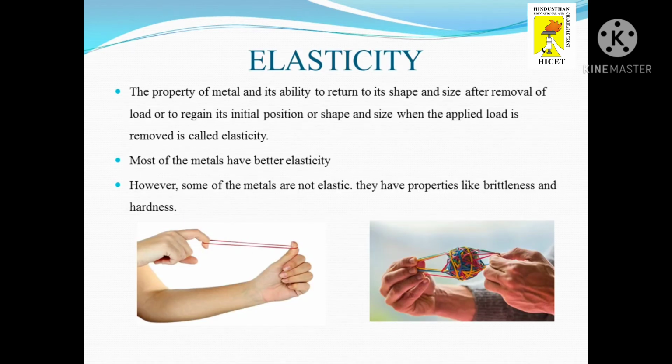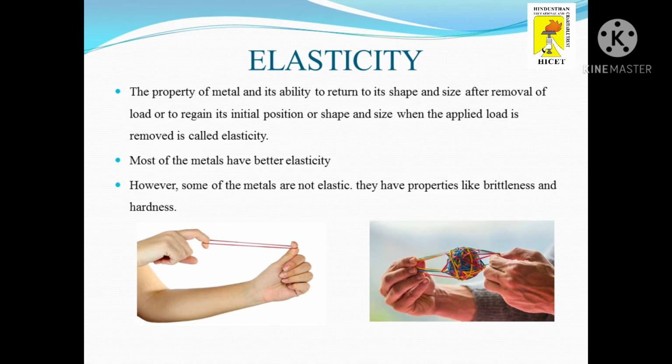Elasticity. What is elasticity? The property of a metal and its ability to return to its shape and size after the removal of load, or to regain its initial position or shape and size when the applied load is removed. That is called elasticity. Most components are designed with suitable elasticity, or otherwise the machine components will be deformed when subjected to loads.